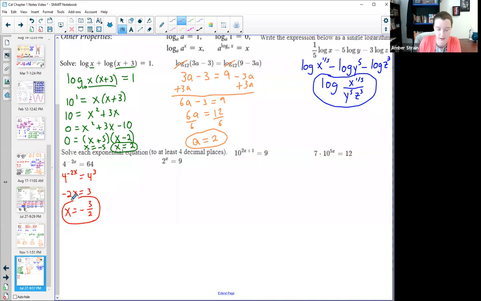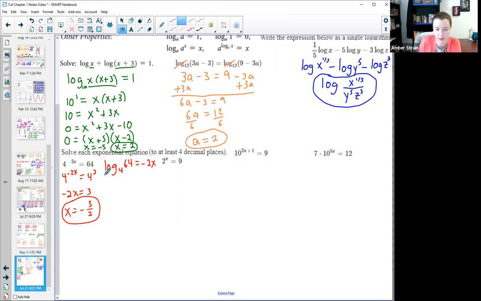Which is all great and fine and dandy if you can rewrite it as that power, but that's pretty rarely going to be the case. So instead what we can do, just like this green one where I switched it from logarithmic to exponential, is switch it from exponential to logarithmic. So I could rewrite this in its log form, where I had log base 4 of 64 equals the -2x.